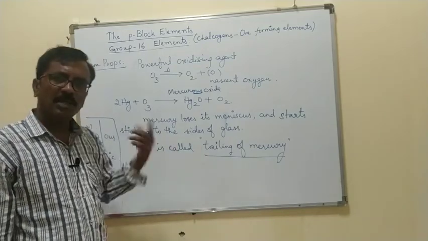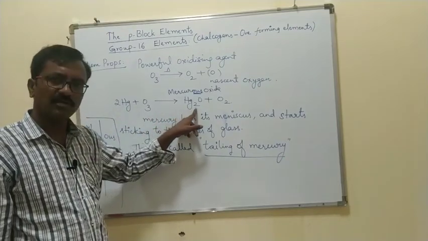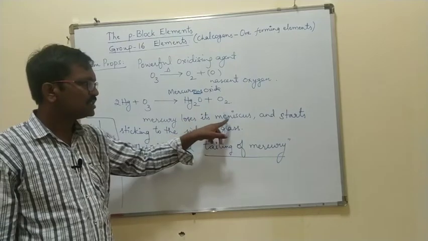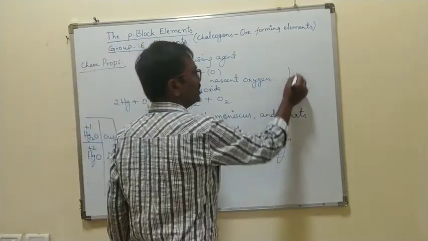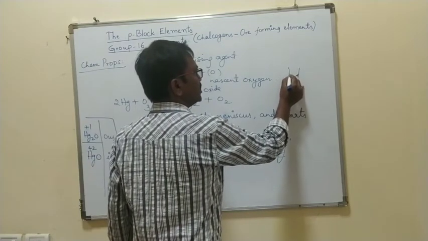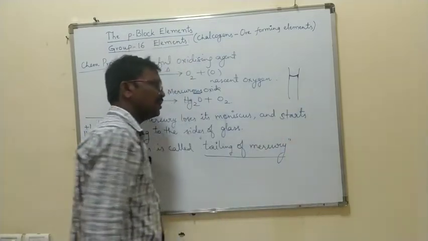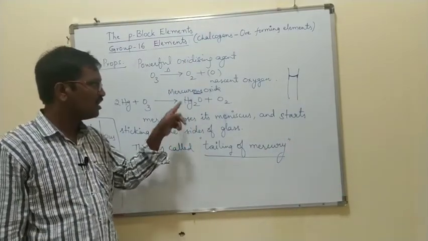But when mercury reacts with ozone, it forms mercurous oxide. That means it loses its meniscus. Meniscus means this type, right? You have studied the meniscus level in the burette, right? So it loses its meniscus and starts sticking to the glass.